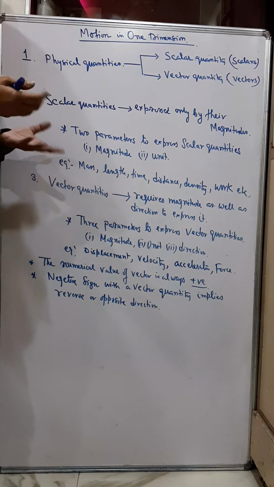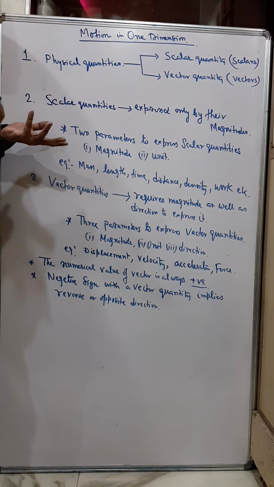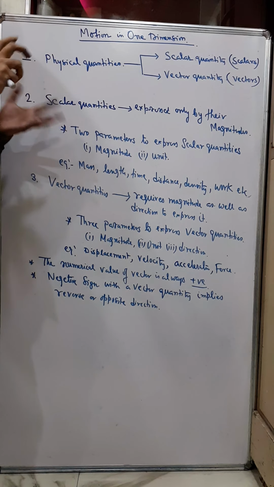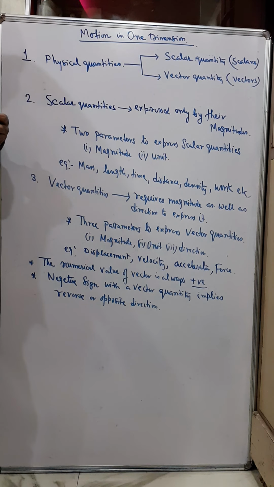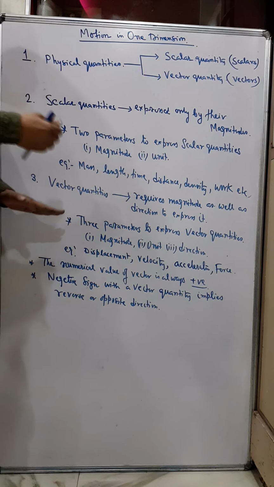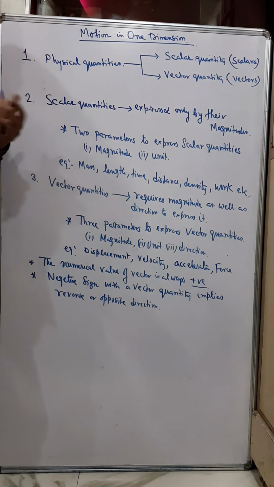And when we used to do those calculations, we just used to do speed is equal to distance by time, distance is equal to speed into time. So we just do normal addition, multiplication for calculation in scalar quantities. But in case of vector quantity, the calculation is different. Vector algebra you will learn in higher classes, not up to 10.